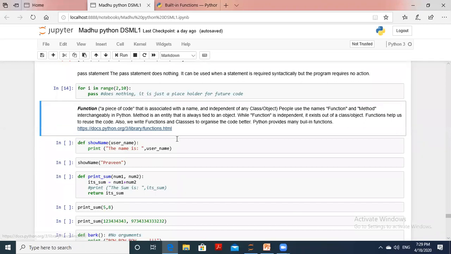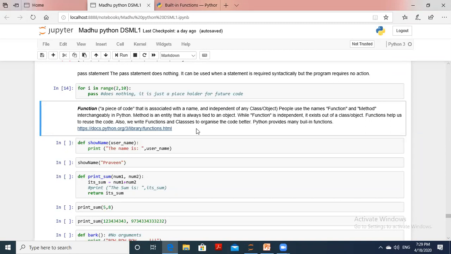Function: a piece of code. A function is nothing but a piece of code that is associated with a name and independent of any class or object. People use the names function and method interchangeably in Python. So in Python, we can say either method or function for defining user-defined statements in the form of a function. A method is an entity that is always tied to an object.